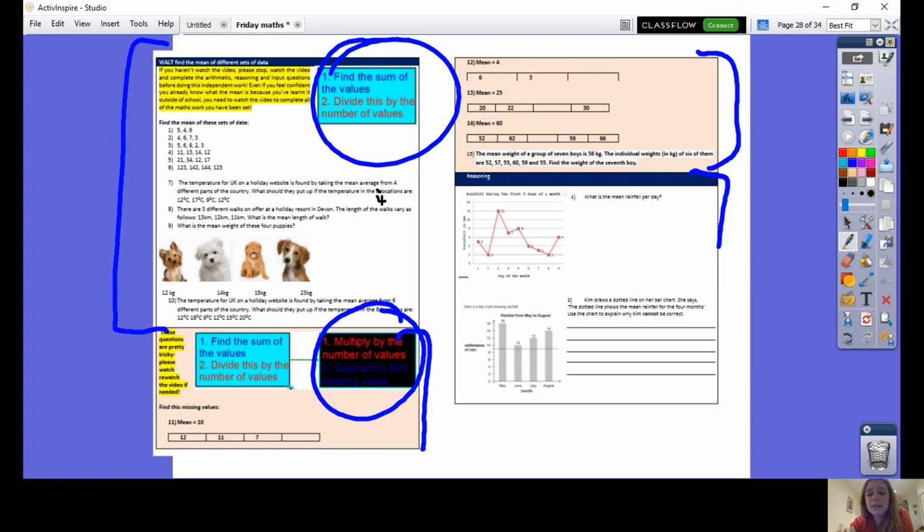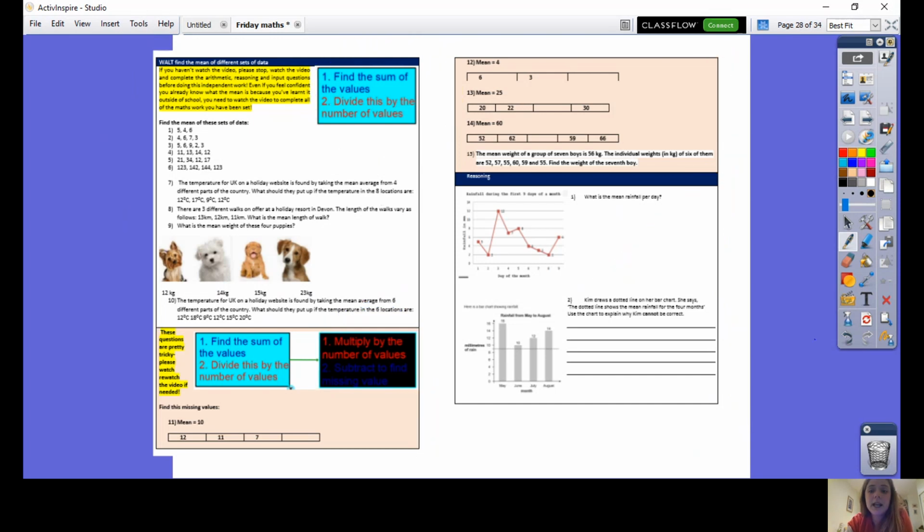Once you've done that, you've got the reasoning questions. These aren't necessarily harder, they're just in a different context, which is inside bar graphs and line graphs. I would like everyone to try the reasoning questions because we've just learnt statistics, and so we can answer these questions using the graphs. Can everybody please pause the video now and have a go at these independent questions?